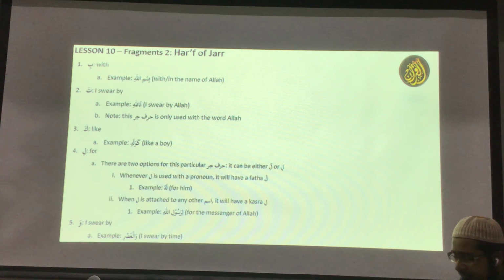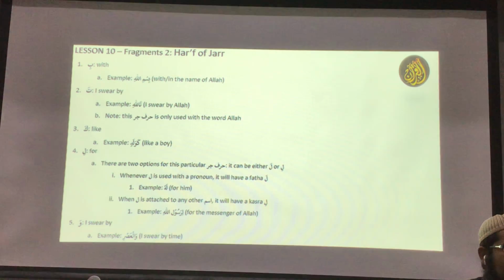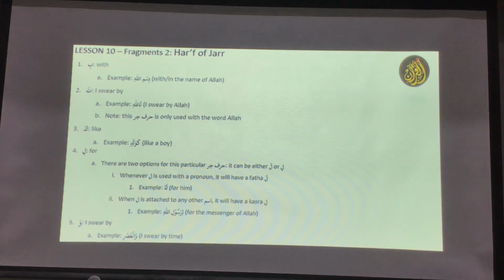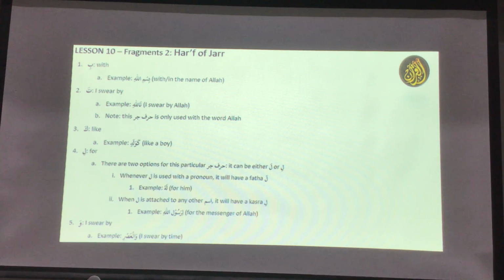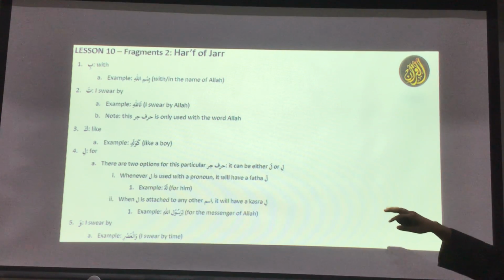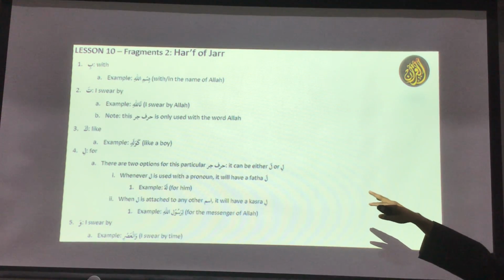The first one is the ba. When ba comes before the word as a harf, it is always be, like Bismillah. And what does be mean? Be means with, or sometimes in, but in Arabic most of the time it means with. You never say ba or boo. This harf always comes as ba with a kasra, be, like Bismillah. Remember that one. It means with, and an example is I swear by Allah, so Bismillah is the example.